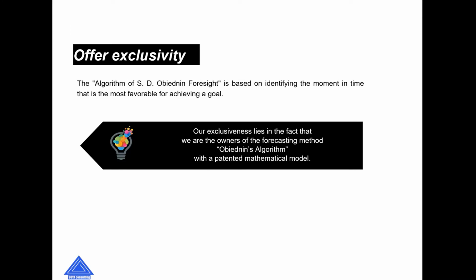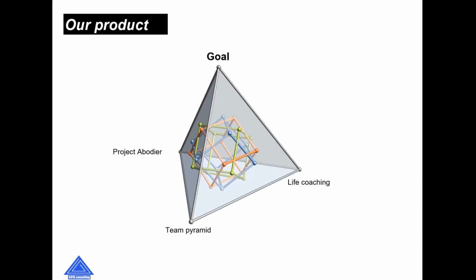The Foresight algorithm is based on identifying the moment in time that is the most favorable for achieving a goal. Our exclusiveness lies in the fact that we are the owners of the forecasting method, Obiednin's algorithm, with a patented mathematical model. The algorithm is presented in the form of three directions, which are team pyramid, idea of the project, and live coaching. This is a constructor where you can select individual components.